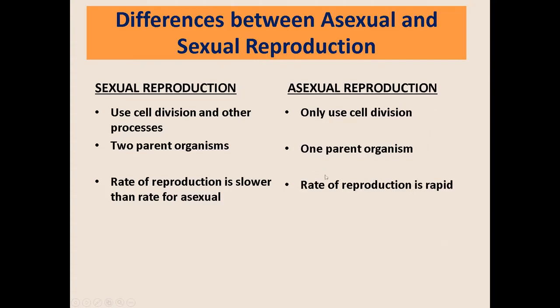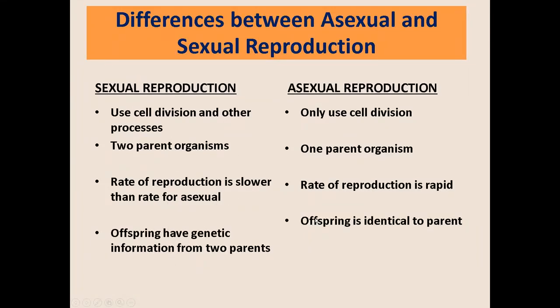For the rate of production, sexual reproduction is slower than asexual. Okay, so mas mabilis yung reproduction ng asexual reproduction. Okay, compared with the sexual. Kaya nga 'di ba mas maraming bacteria kaysa sa tao. Next, offspring have genetic information from two parents. Okay? Sa case ng sexual reproduction, okay, sabi ko nga 'di ba 50% coming from the mother, 50% coming from the father. Okay, and then for the asexual reproduction, offspring is identical to the parent. Okay, genetically identical.